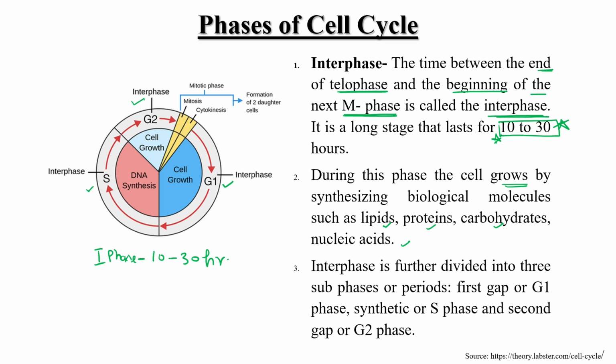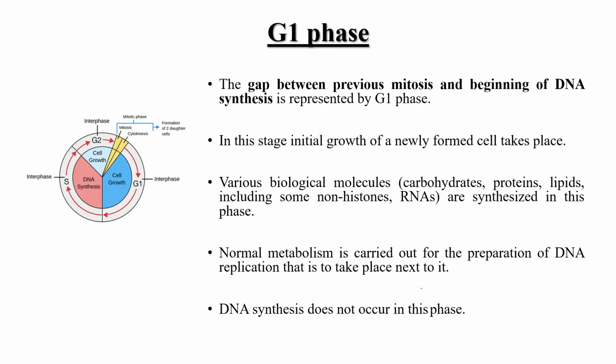According to the phases of synthesis, we can further divide interphase into three subheadings: G1, or first gap or G1 phase, second is the synthesis phase or S phase, and the second gap or G2 phase. Clear? Now the first one, G1 phase, this one. Let's discuss this G1 phase.